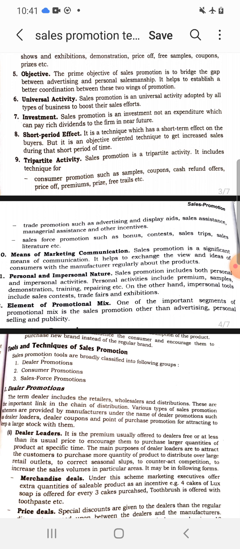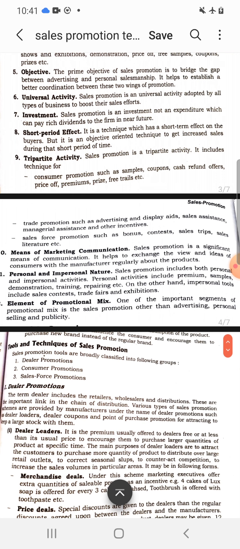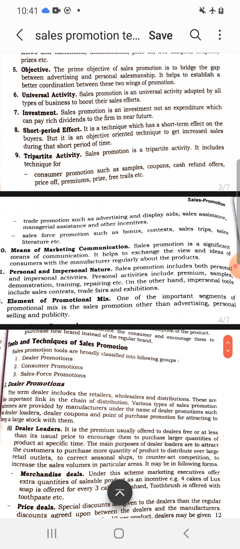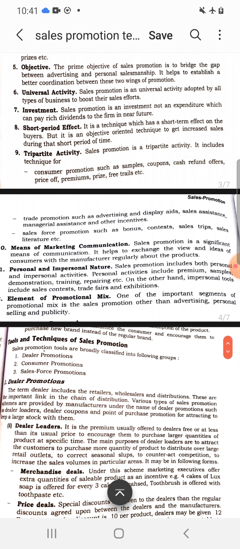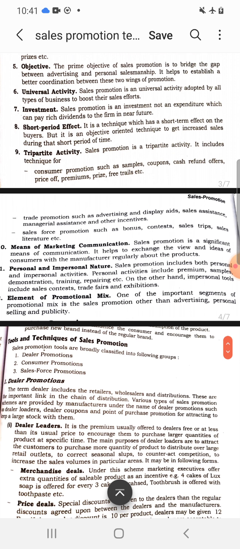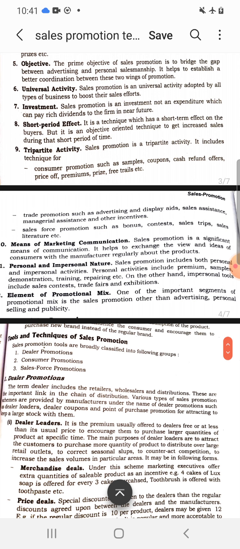For consumers, we use the tools such as samples, coupons, cash refunds, price off, premiums, free gifts, etc. For dealers, we use the tools such as displays, sales assistance, managerial assistance, shelf space decoration, wall hangings, cutouts. For sales force, the promotional tools are bonus, contests, sales trips, sales literature, etc.